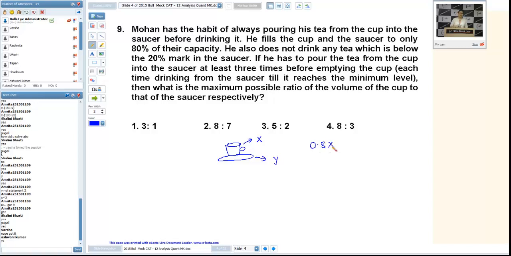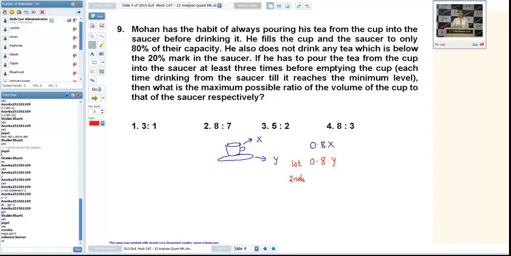He is taking this much tea into the cup. He also does not drink any tea which is below the 20% mark in the saucer. At the very first step, he is pouring the tea into the saucer. So, he will fill the saucer up to 80%, that is 0.8y. That is the first step.